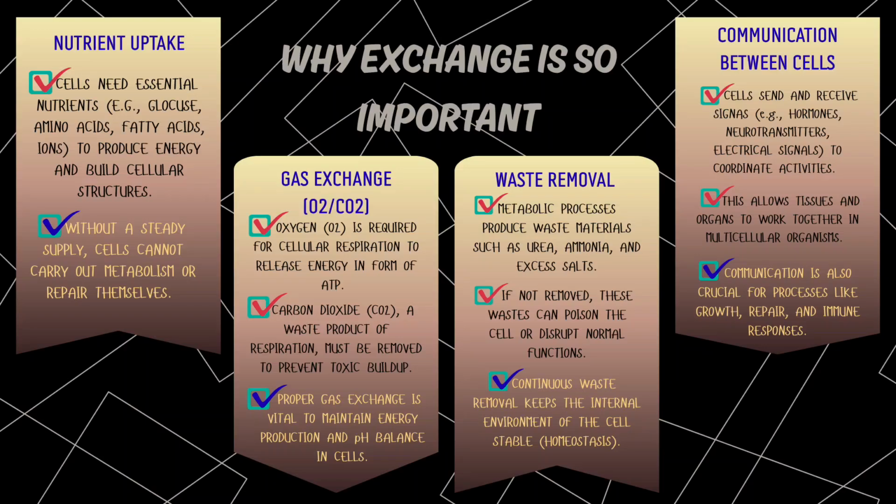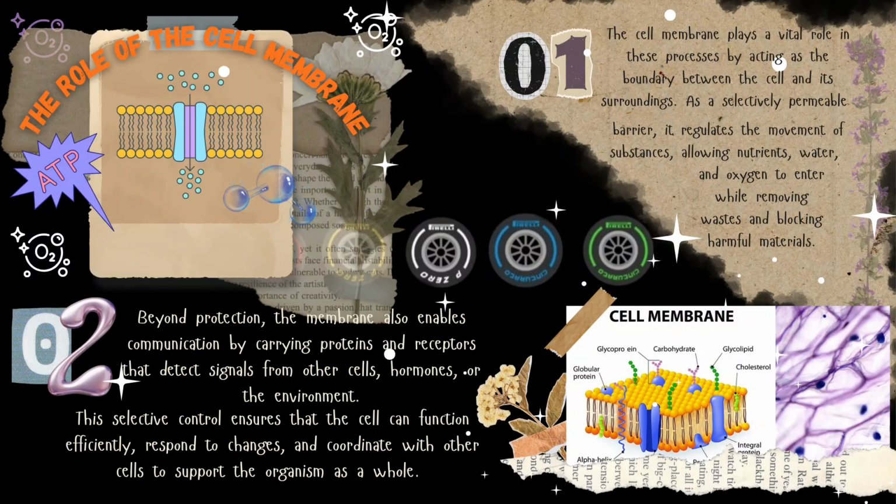And the last one is for communication between cells. Cells send and receive signals, for example, hormones, neurotransmitters, and electrical signals to coordinate activities. This allows tissues and organs to work together in multicellular organisms. Communication is also crucial for processes like growth, repair, and immune responses. So next, I'm going to explain to you the role of the cell membrane.